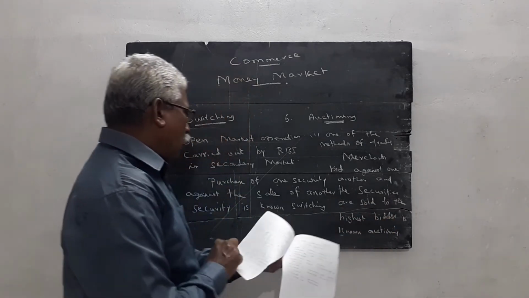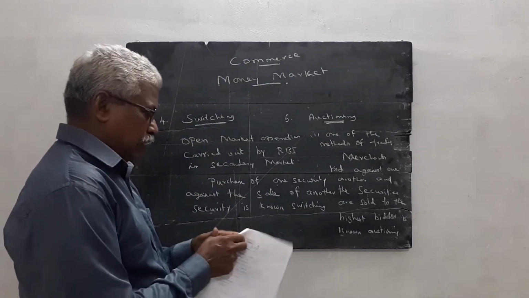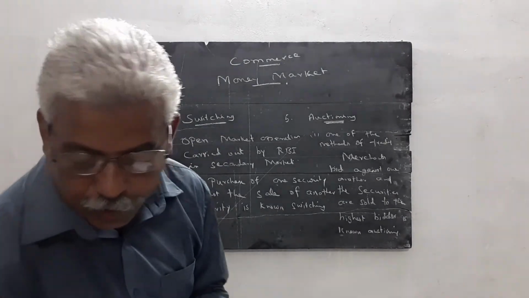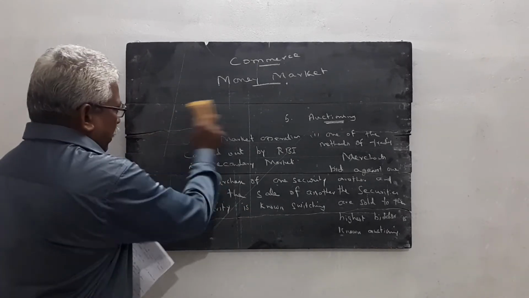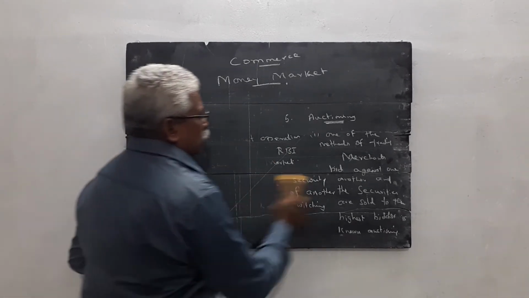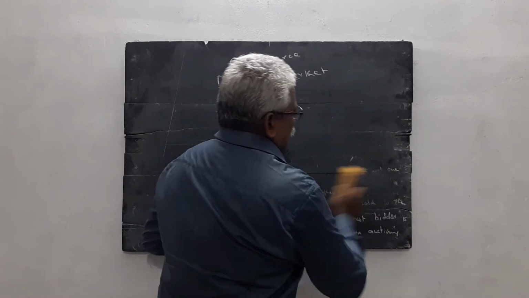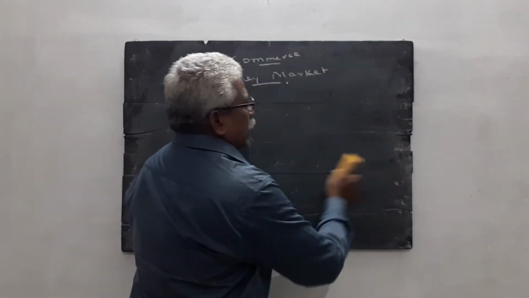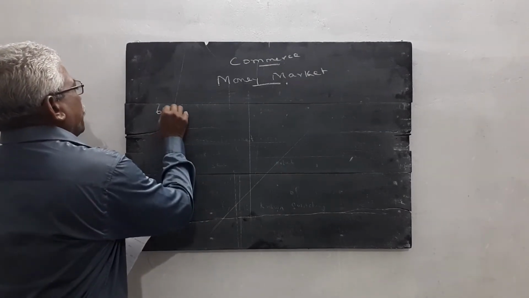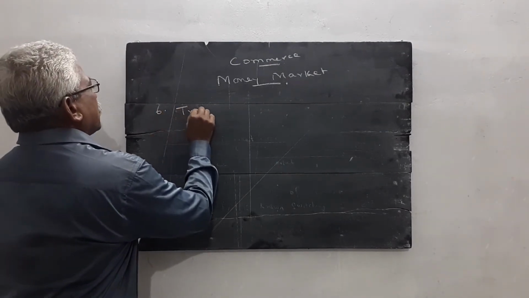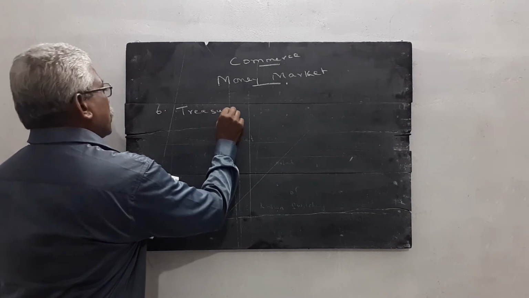Then, a few more questions. Question number 6. I want to explain some questions which are given in the back side of the textbook. Question number 6, money market. Question number 6, what is treasury bill? What is the meaning of treasury bill?